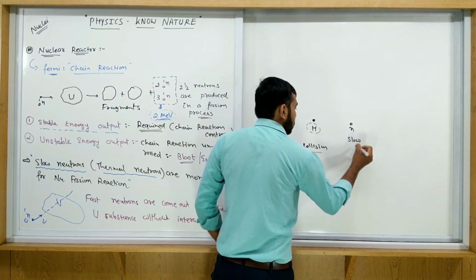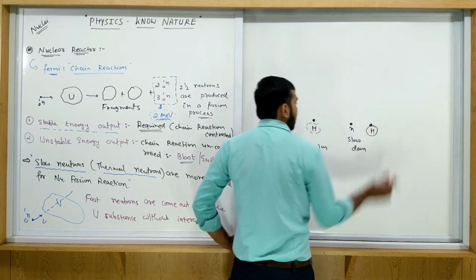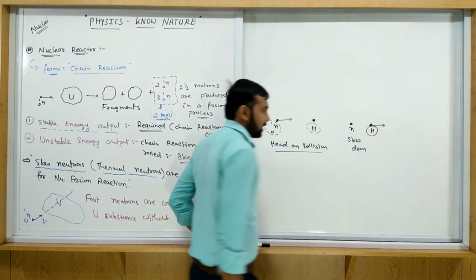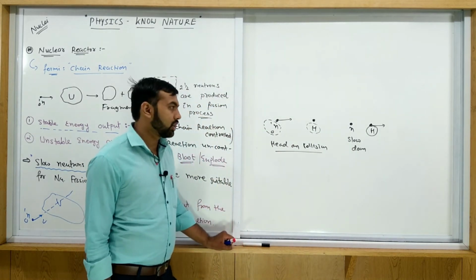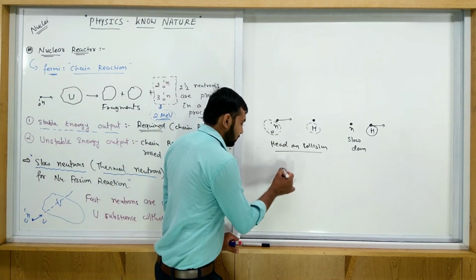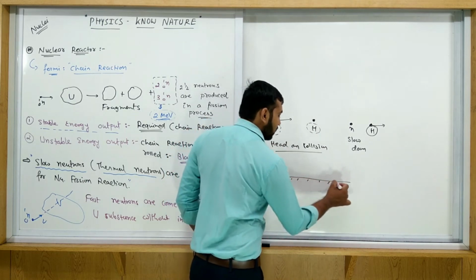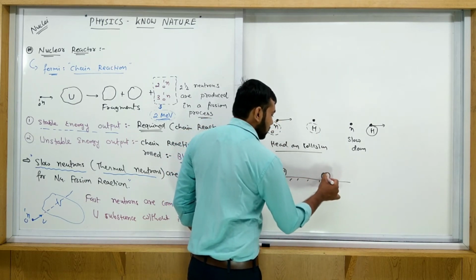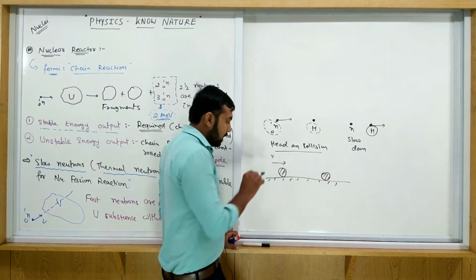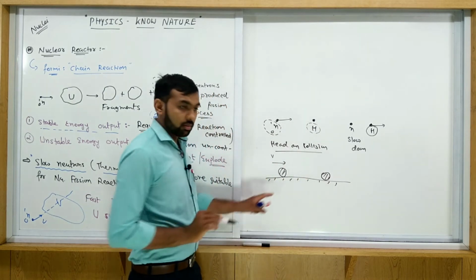If the neutron collides with the hydrogen, then the neutron slows down, and most of the energy is carried by the hydrogen. Hydrogen means proton, and this type of collision is called an elastic collision. As we discussed in the collision chapter, consider one marble placed on a frictionless ground, and another marble moving with a speed v, and a head-on collision occurs between the two marbles.